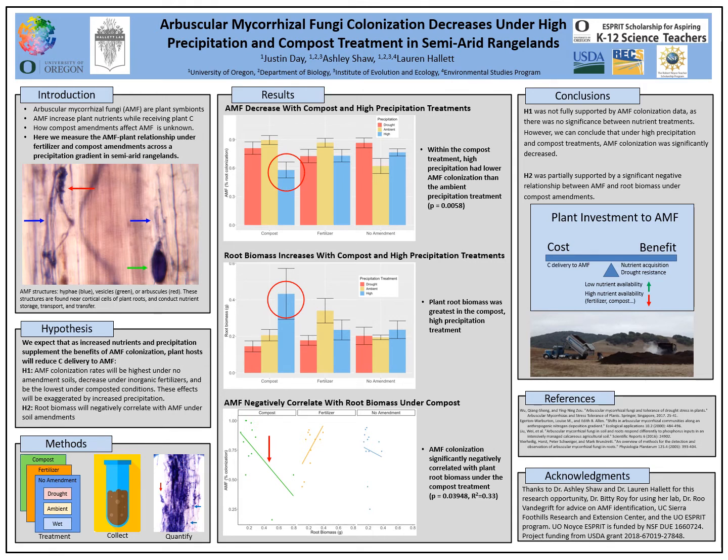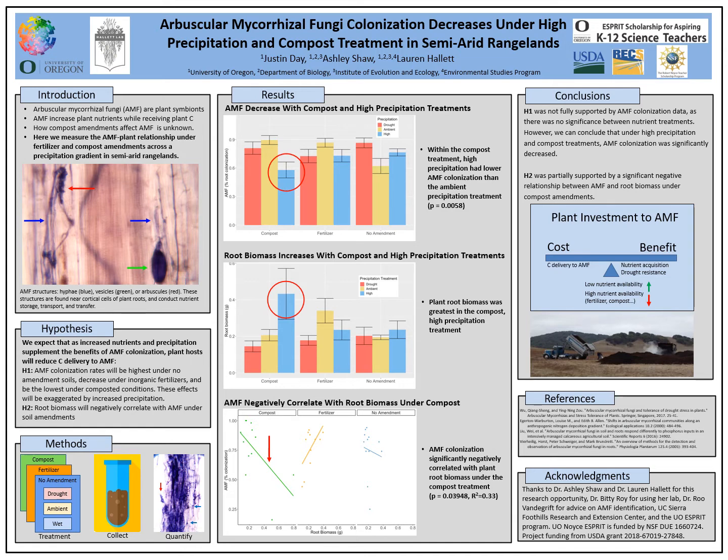Conversely, the next figure is set up in the same way, but shows us plant root biomass. Here we find that plant root biomass was highest under the exact same conditions that colonization was the lowest, with compost and high precipitation. The third figure shows the relationship between AMF colonization and plant root biomass across the 3 different nutrient treatments. Here, we found a significant negative relationship between AMF and plant root biomass under compost treatments.